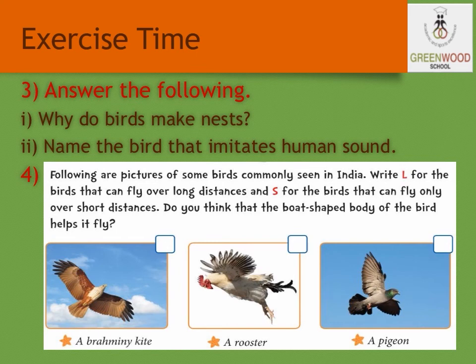The next exercise is, the picture shows some birds that are commonly seen in India. You have to write L for the birds that can fly over long distance and S for the birds that can fly only over short distance. Do you think that the boat-shaped body of a bird helps it to fly? So you can solve the exercise.